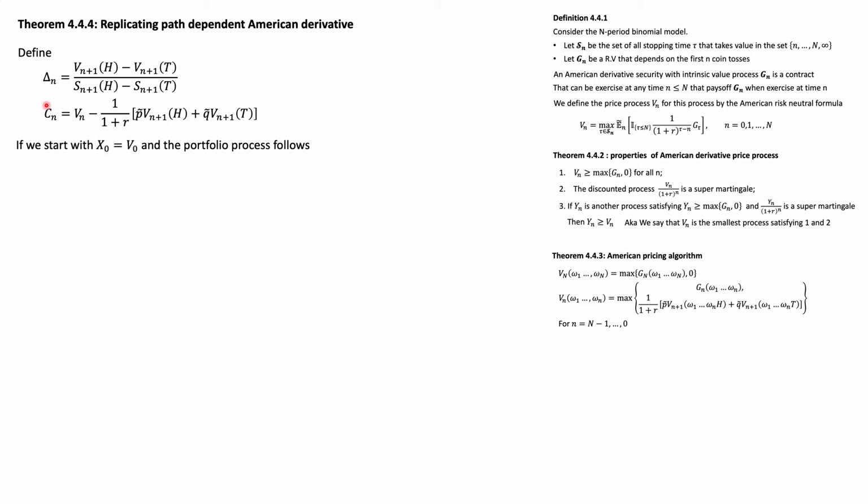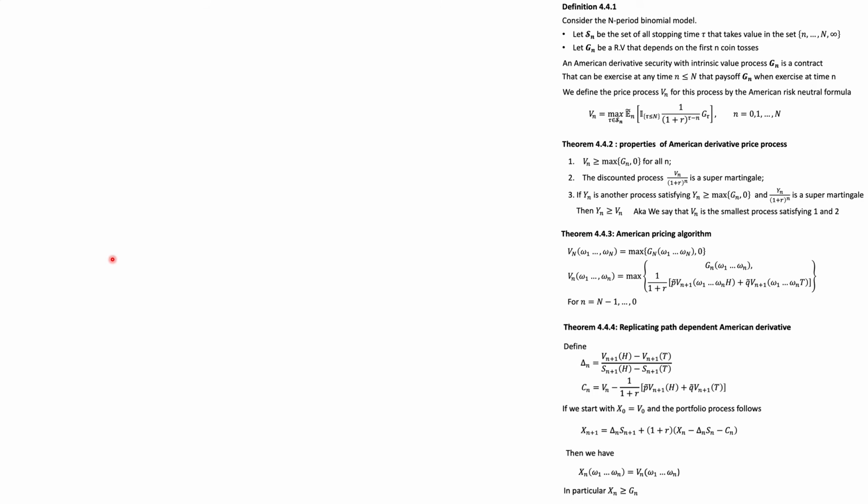So if you start at the point where the initial value of our portfolio is equal to the value of the option today, then we can take this initial wealth and build a portfolio this way, and we have seen this many times also. The value of our portfolio will always be equal to the value of the derivative security, and in particular it's always going to be enough to cover us in case the agent exercises the option today. Okay, so that's pretty much most of the things I wanted to talk about here.